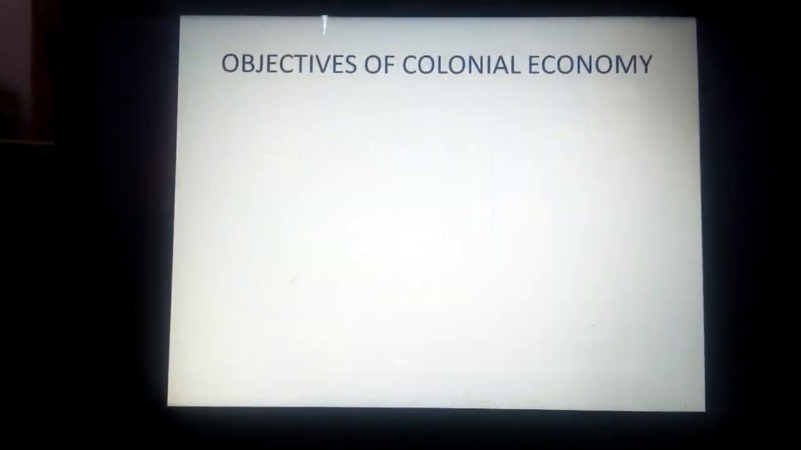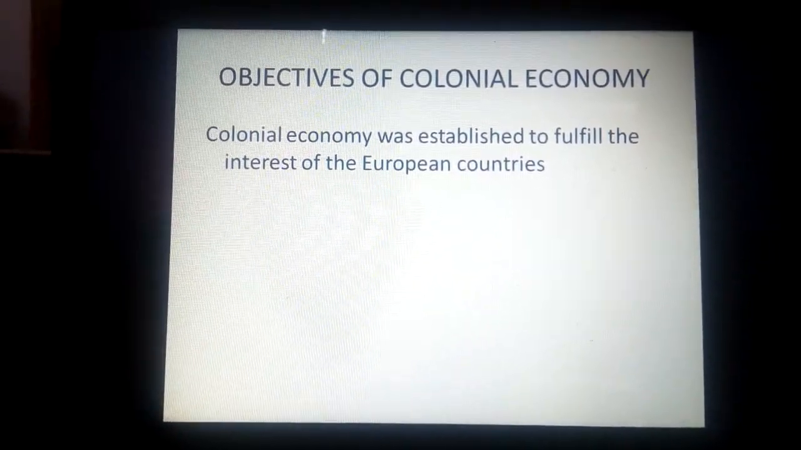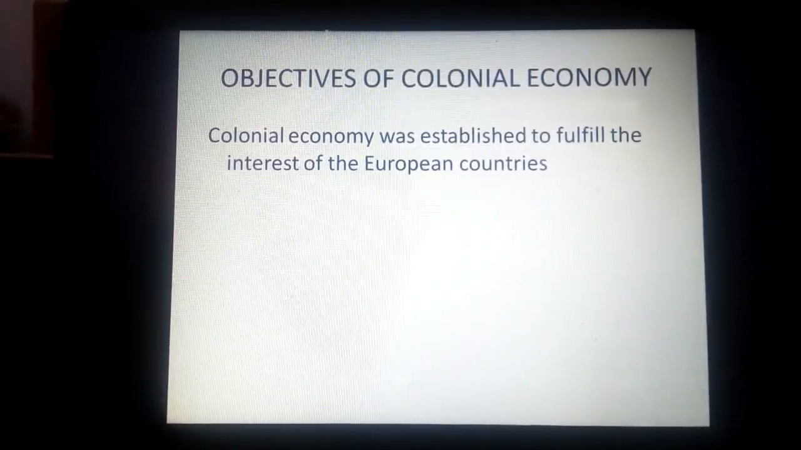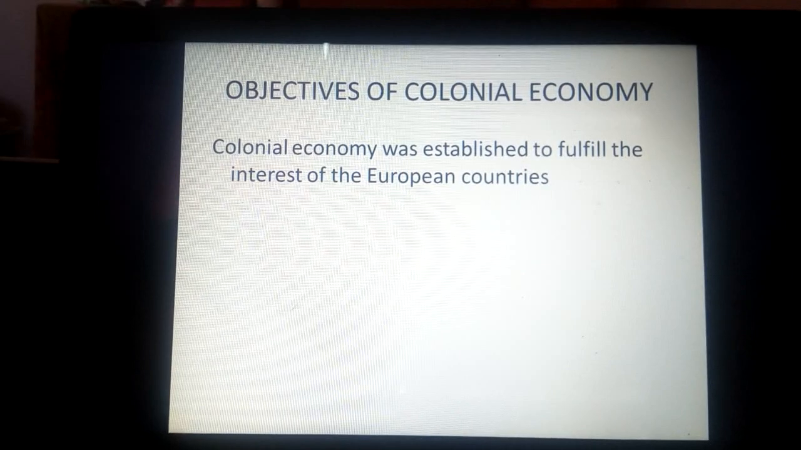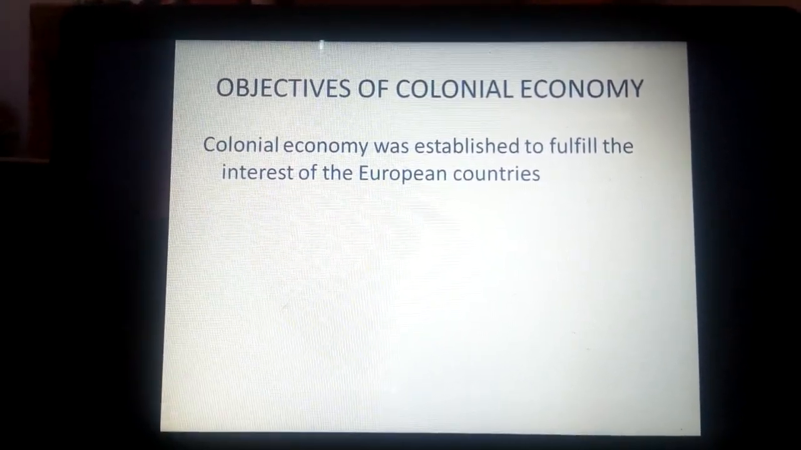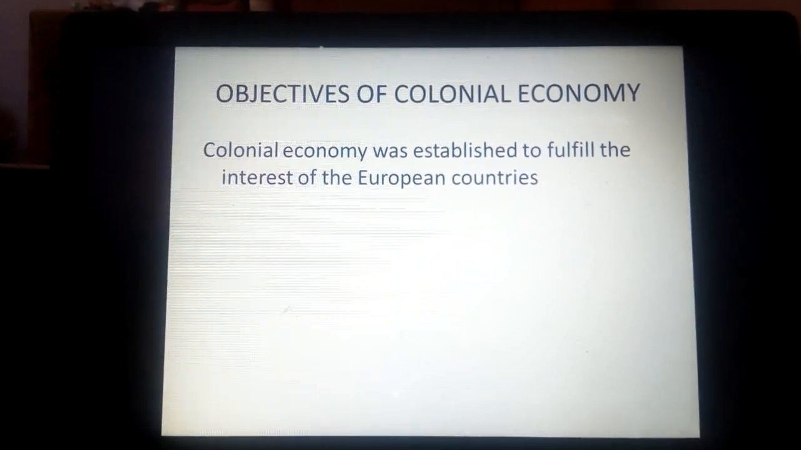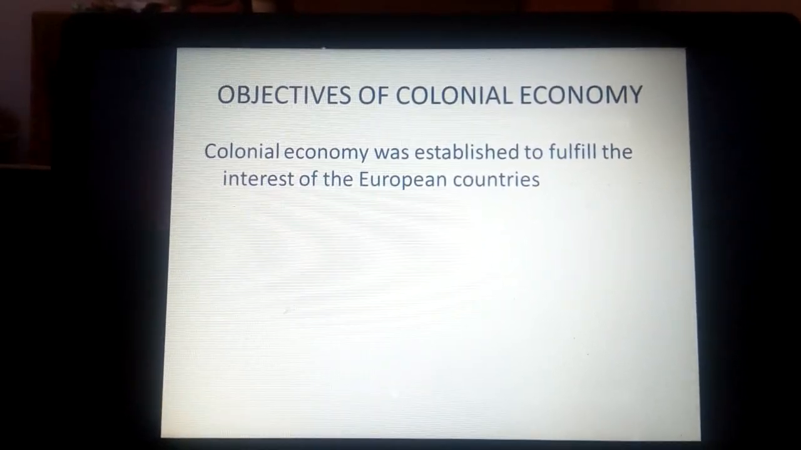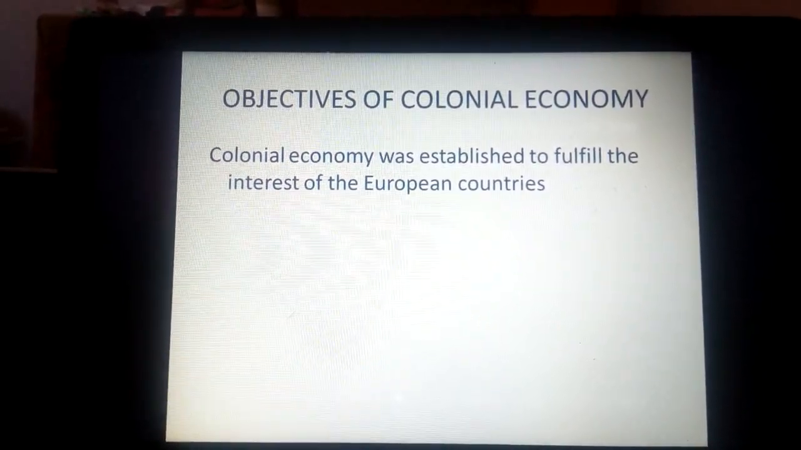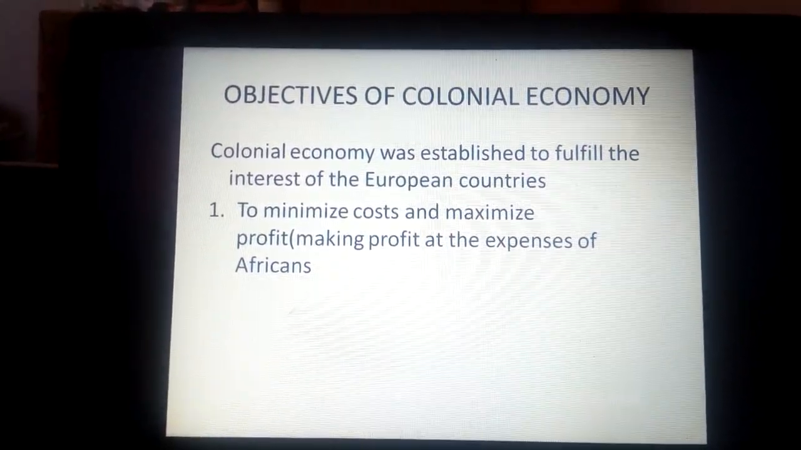In the objectives of colonial economy, here we are saying colonial economy was established to fulfill the interests of European countries. Among the interests we have mentioned, the need of raw materials, the need of market, the need of cheap labor, the need of areas for investment. Those are the needs that they wanted to fulfill as the major objective of establishing colonial economy. Then the following are the objectives of colonial economy.